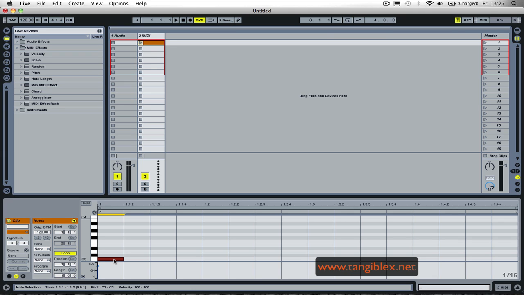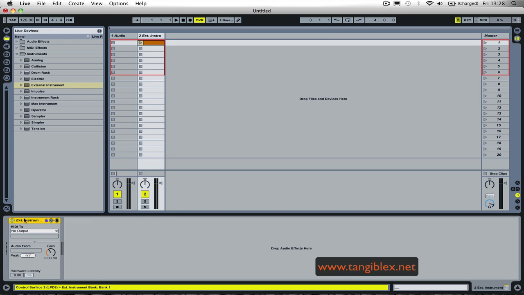So what we're gonna do is send this note out from Ableton, and get it back. So how do we do that? I take this external instrument, I drag it into this one. An external MIDI instrument means that the notes made by the clips in the track are gonna go out to an external place. So which external place?